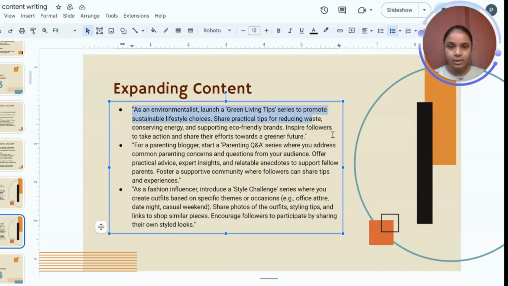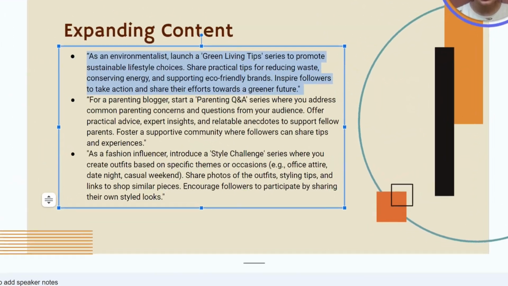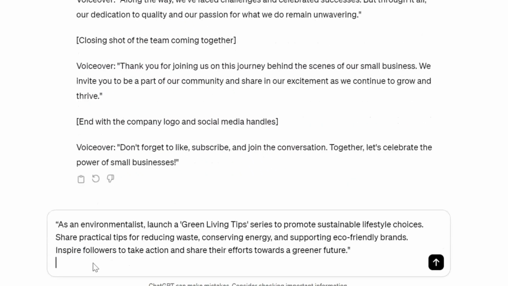Okay, so we have, as an environmentalist, launch a green living tips series to promote sustainable lifestyle choices. Let's copy and paste that into ChatGPT.